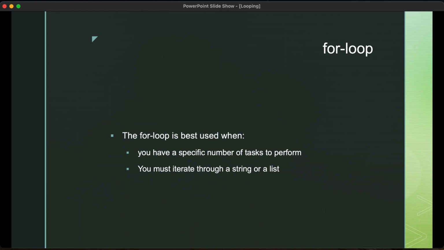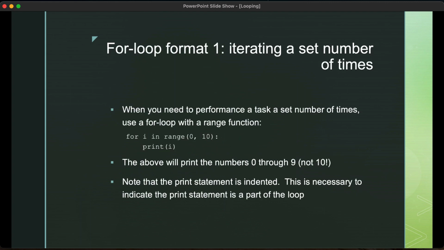If you need to iterate through a string or a list, that's a perfect situation to use a for loop. So let's talk about iterating a set number of times, the first application that you might want to use a for loop. If you need to perform a task a set number of times, use a for loop with a range function. So our example here says for i in range, and it says 0 to 10.